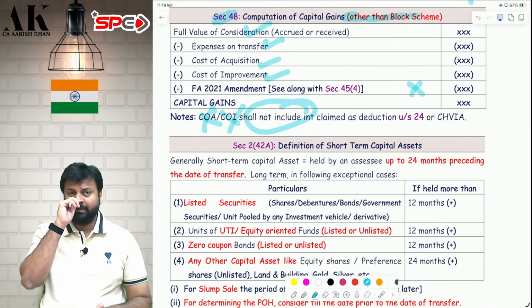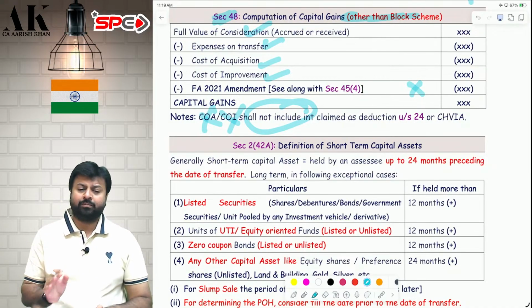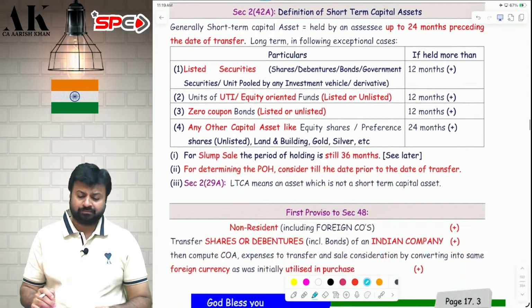That interest cannot be claimed as what? Cost of acquisition and cost of improvement, ever. I hope it is clear to all of you.